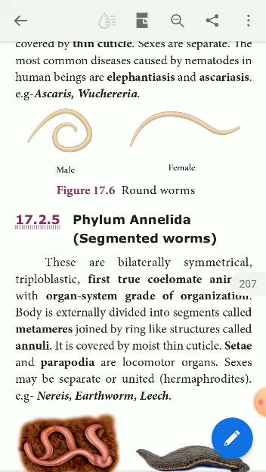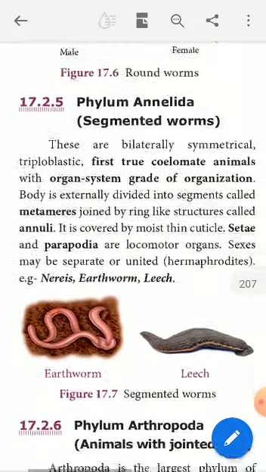Sexes are separate. Here they are showing sexual dimorphism. Male and female animals are available, except a few. Some animals have both sex organs in the same body, hermaphrodite, for example, earthworm. Other animals show sexual dimorphism, possessing male and female sex organs in different individuals. Examples of annelids are Nereis, earthworm and leech.